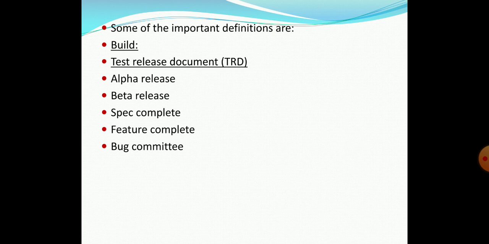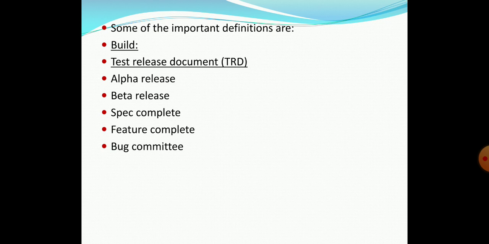Then feature complete, a scheduled date when the programmers will stop adding new features to the code and concentrate on fixing the bugs. Or else what will happen, the customer will change his requirements, he will add more and more features after a specific deadline, and you will not get proper time for bug fixing and testing. So there should be a specific date for feature complete.